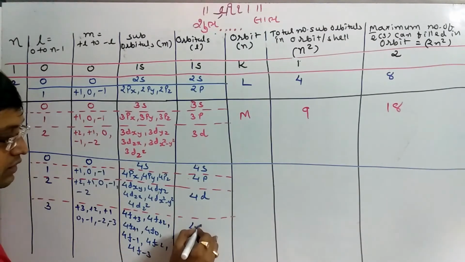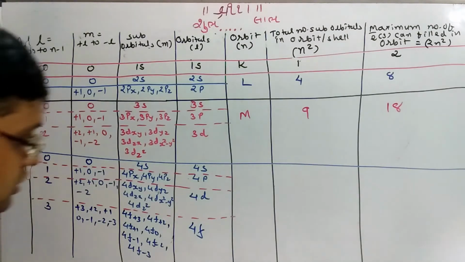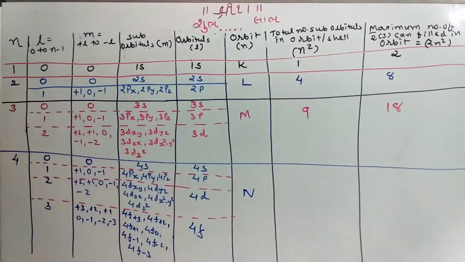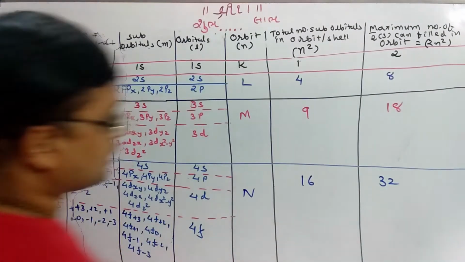The respective orbital is 4f, with the value of n equal to 4. The shell that we have is the N shell. The total number of orbitals is 4 square, which is 16, and the total number of electrons it can accommodate is 32.